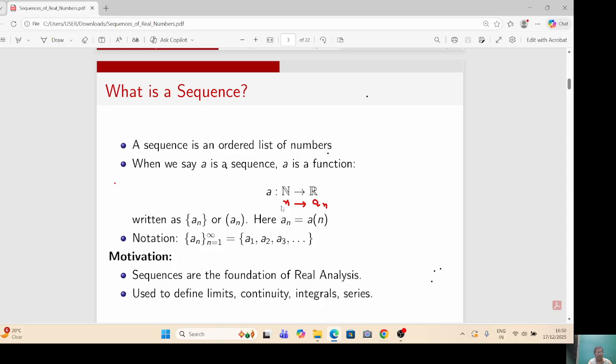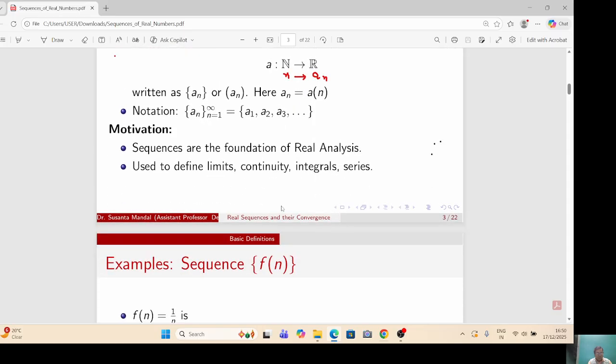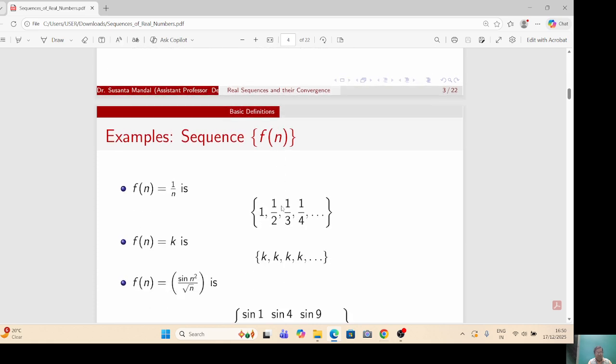The ordering of a sequence is determined by the ordering of the natural numbers, and the ordering plays a crucial role when we study convergence, monotonicity, and limits. Formally, a sequence is a function whose domain is the set of positive integers. When we say a_n is a sequence of real numbers, basically a is a mapping from N to R. Here a suffix n means a of n. These are some common examples of sequences.